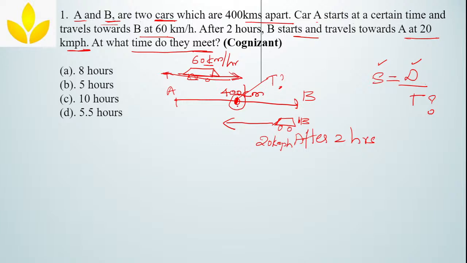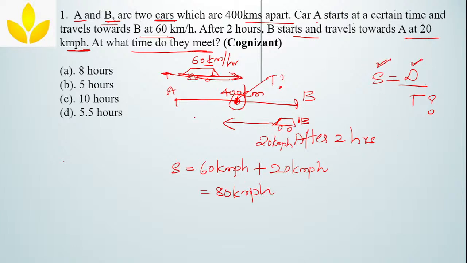Now when you look at this, since they both are traveling in the opposite direction, as I said, for opposite direction we are going to add their speeds, correct? So what will I substitute in place of S? I will substitute 60 km per hour plus the speed of the other car, 20 km per hour, correct? Then it will become 80 km per hour. So now I got the value for S.